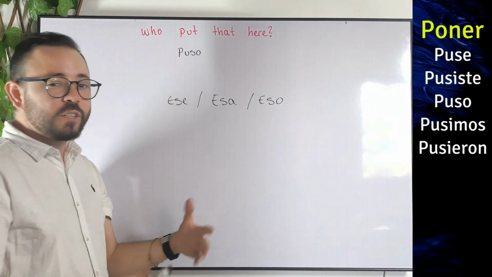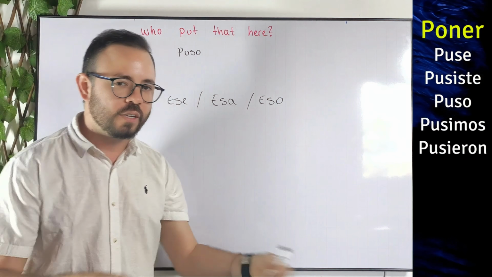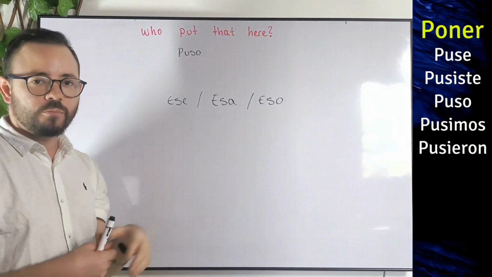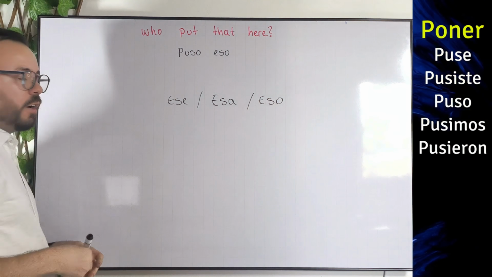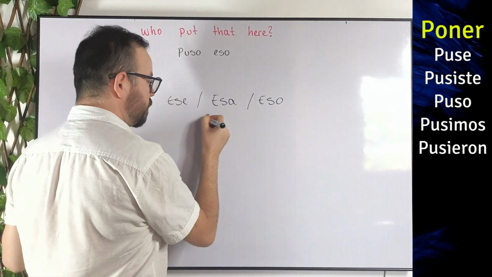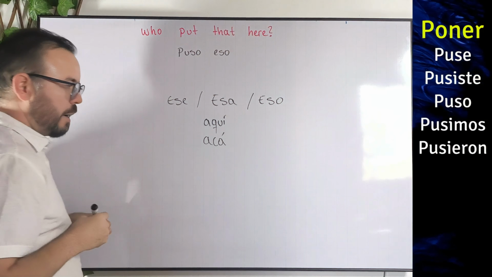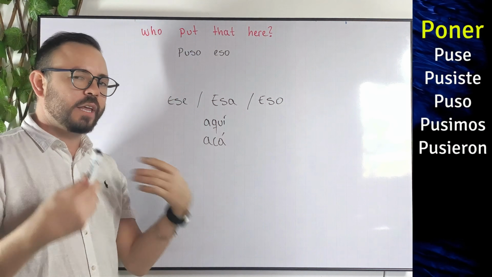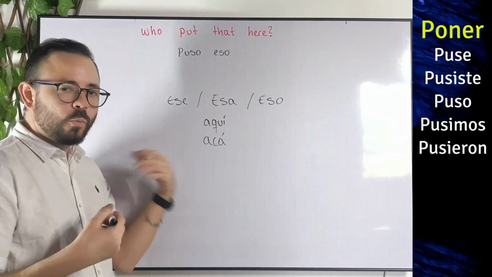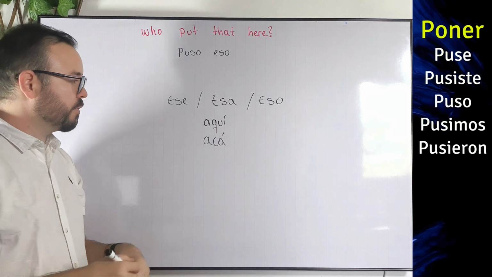In this case, we don't know if we're speaking about a house or a car or glasses or shoes. We don't know the object. That means we need neutral form. So I'm just going to say eso. And then here in Spanish, we have two options, right? We have aquí and we have acá, okay? Both of them, they are exactly the same thing. They mean exactly the same thing and they are interchangeable. So we can say aquí or we can say acá. You can use the one that you feel more comfortable with, okay?